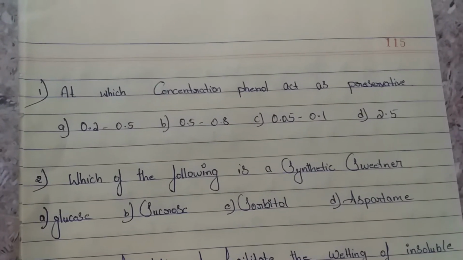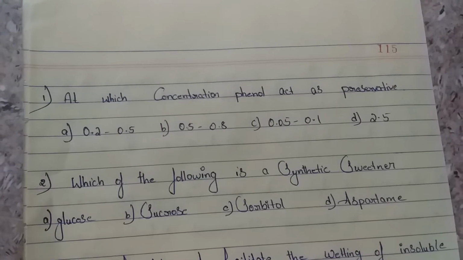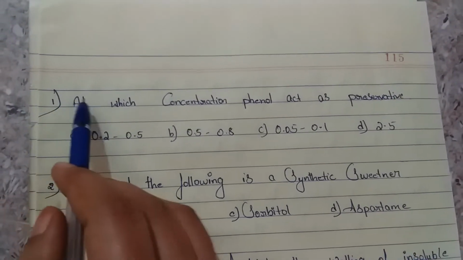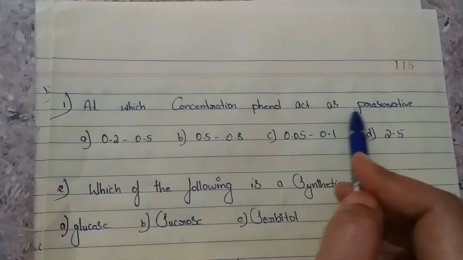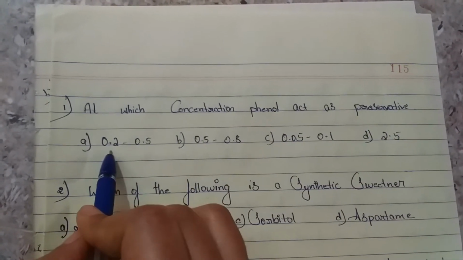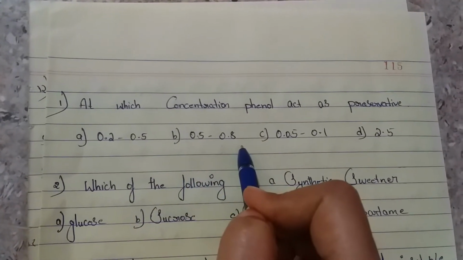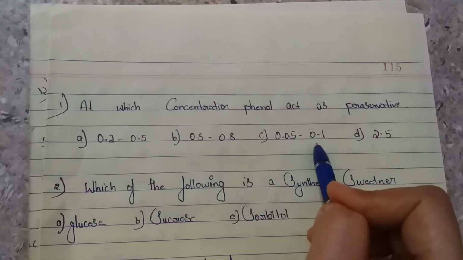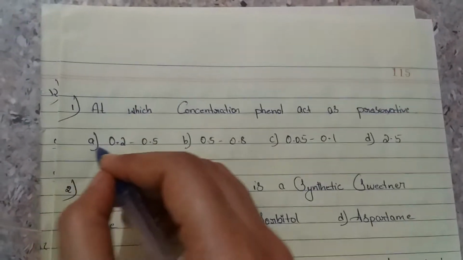Exams. The topic is solutions in liquid dosage form. First question: at which concentration does phenol act as a preservative? Options are 0.2 to 0.5, 0.5 to 0.8, 0.05 to 0.1, 2.5, and the correct option is A.